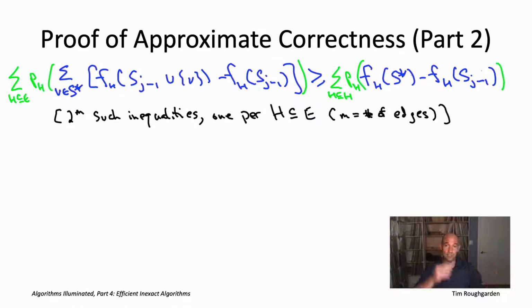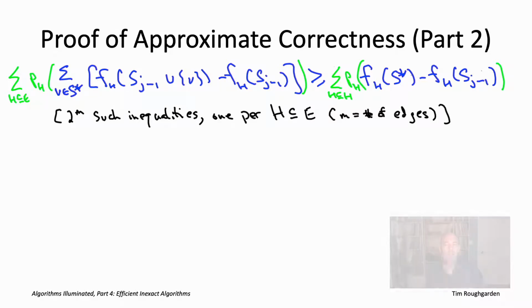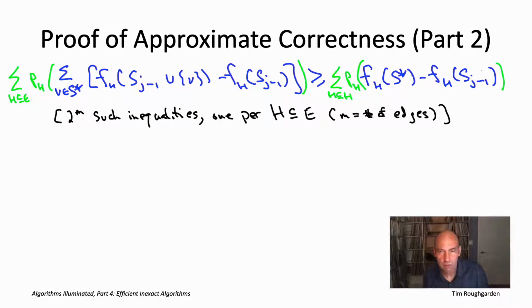If A1 is at least as big as B1 and A2 is at least as big as B2, well then A1 plus A2 is definitely at least as big as B1 plus B2. So we did this just following our notes, right? We wanted to piggyback on our coverage analysis. We knew we had a coverage function only when we fixed a set H of active edges, and then we knew we needed to get back to the influence. And we knew that influence was this weighted average of the coverage functions. So it made sense to just take the same weighted average of the inequalities that we got for each coverage function individually.